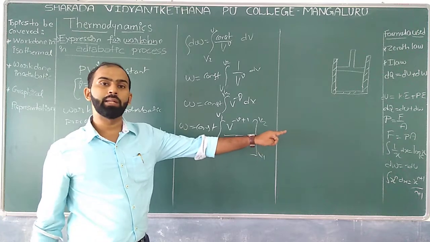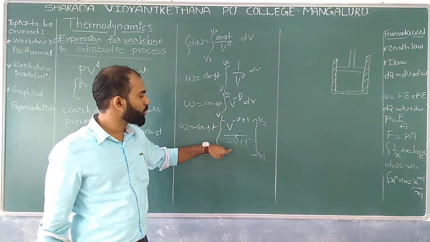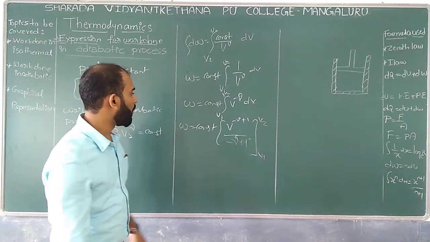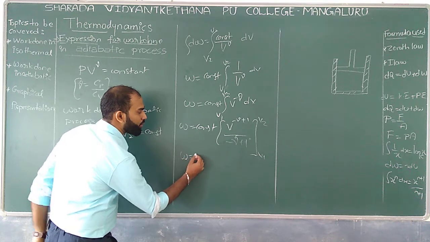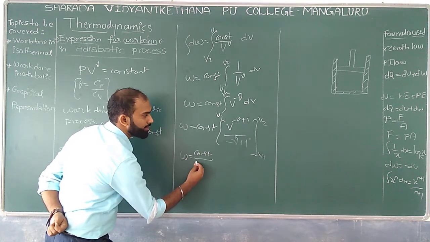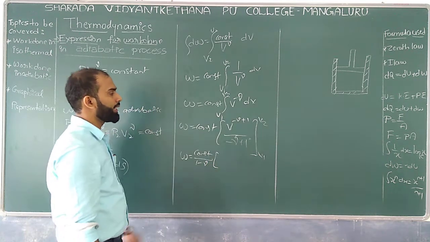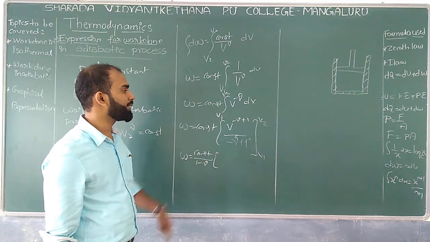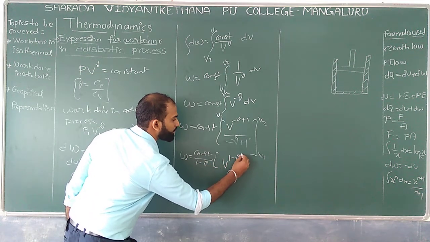That is x^(n+1) divided by n+1; n was minus γ, that's why n+1. So now, can I write this as W is equal to a constant divided by 1 minus γ into, nothing but V2^(1−γ) minus V1^(1−γ).